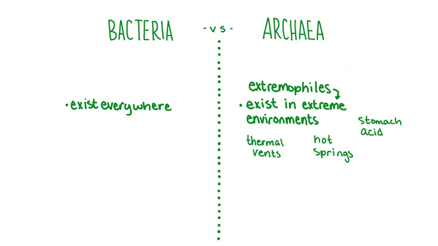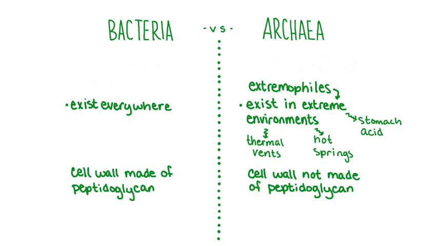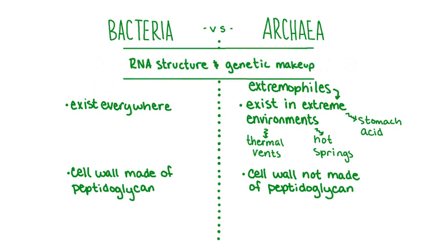While archaea may most commonly be found in environments like thermal vents, hot springs, or stomach acid, which has an extremely low pH, scientists have since learned that they also exist all throughout nature. The cell walls of bacterial cells are made of peptidoglycan, while the cell walls of archaea are made of other related molecules. Archaea also differ from bacteria in the structure of their RNA as well as certain aspects of their genetic makeup. Now that we've learned about kingdom Monera, what a prokaryote is, and the difference between bacteria and archaea,